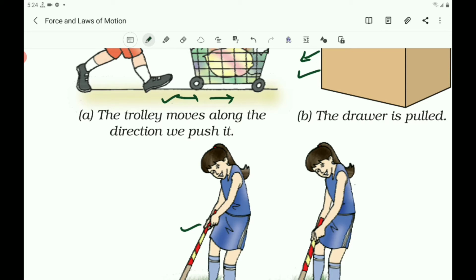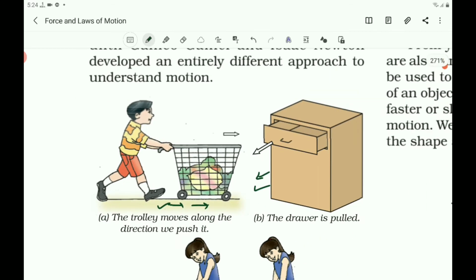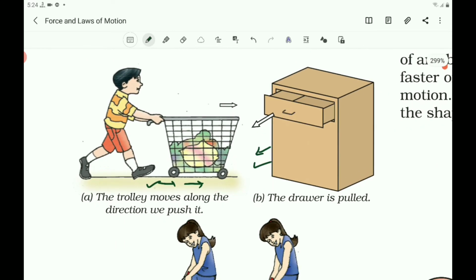From your studies in earlier classes, you are also familiar with the fact that a force can be used to change the magnitude of velocity of an object. Means force can increase the velocity or decrease the velocity. Force can change the speed. Force can also change the direction of the movement of the object. To change the direction of the motion, we have to apply the force.